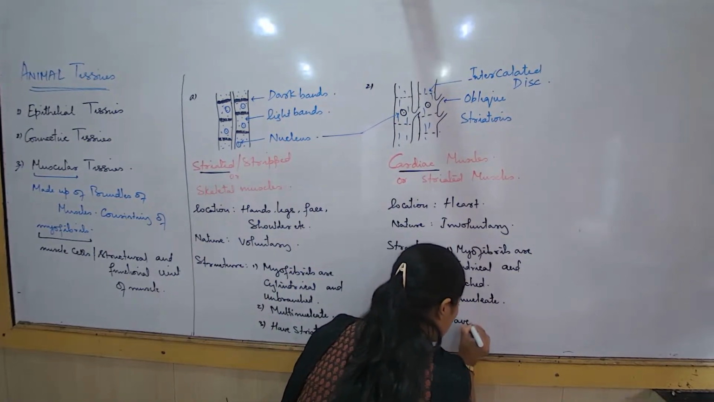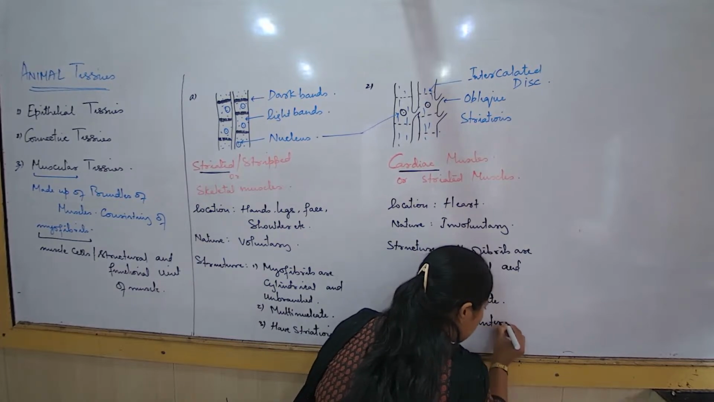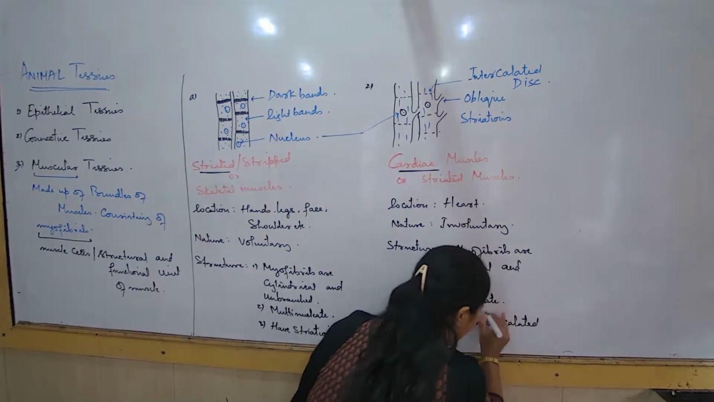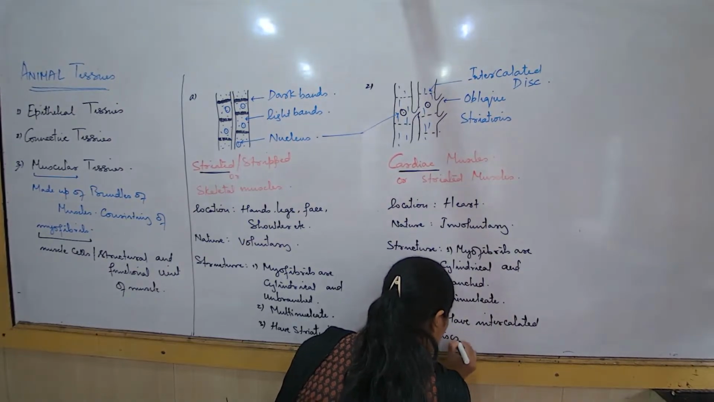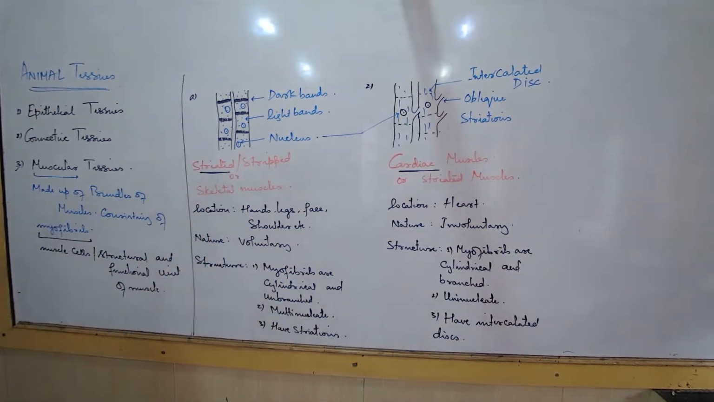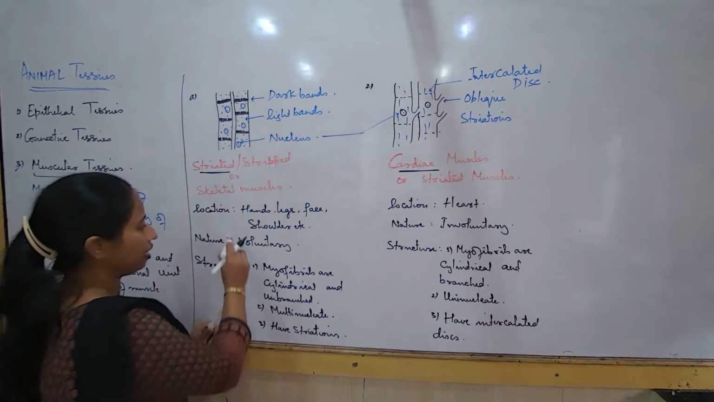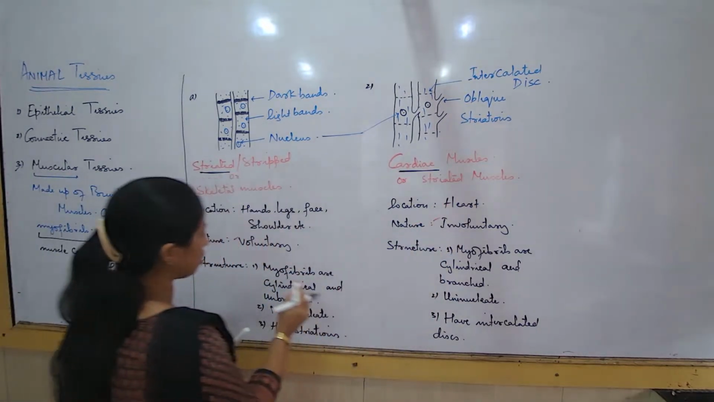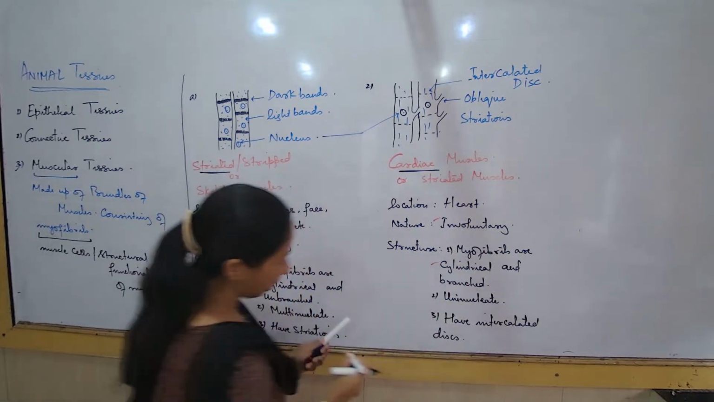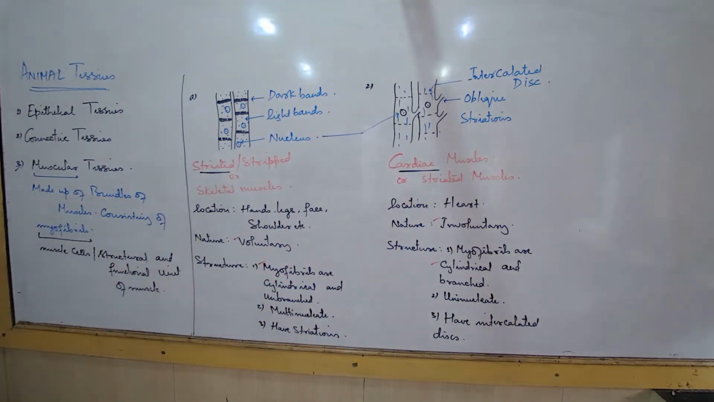So they have specialized structures known as intercalated discs. What are intercalated discs? These are as if plate-like structures in the entire muscle fiber. Involuntary, remember one major difference to write between skeletal and cardiac, voluntary and involuntary. That's a major difference. And whether they are branched or non-branched, that's a major difference again to write down. What is the third difference you can write between cardiac and skeletal?